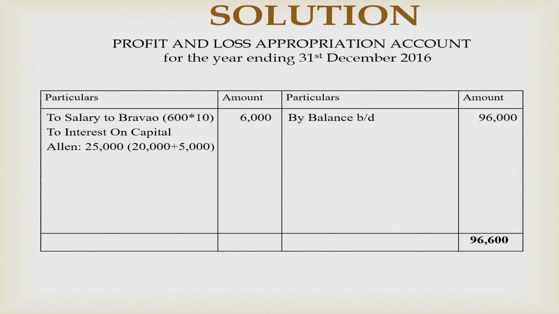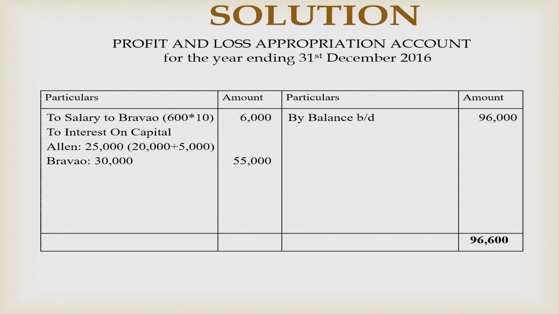That comes to be 6 months. So the interest will be 10% into 1 lakh into 6 by 12. That becomes $5,000. So the total of interest on capital for Allen will be $25,000 and for Bravo will be 3 lakh into 10%, that is $30,000.